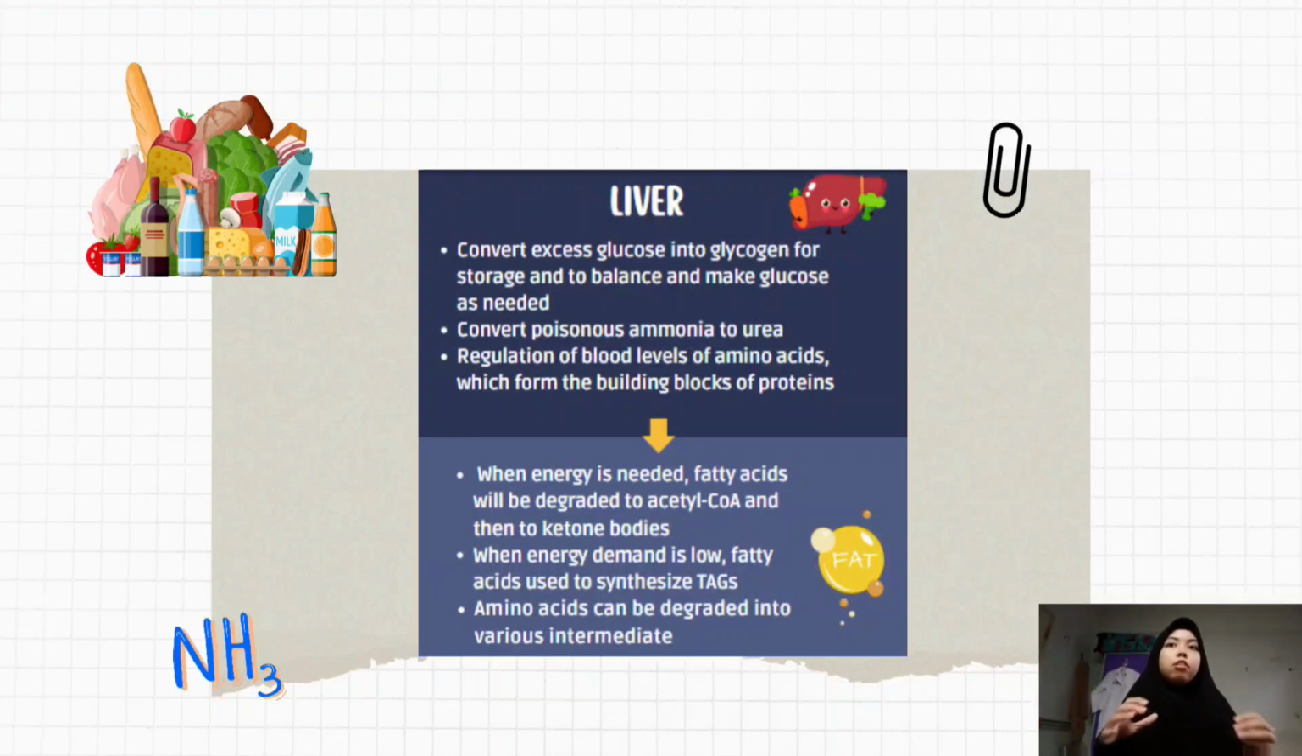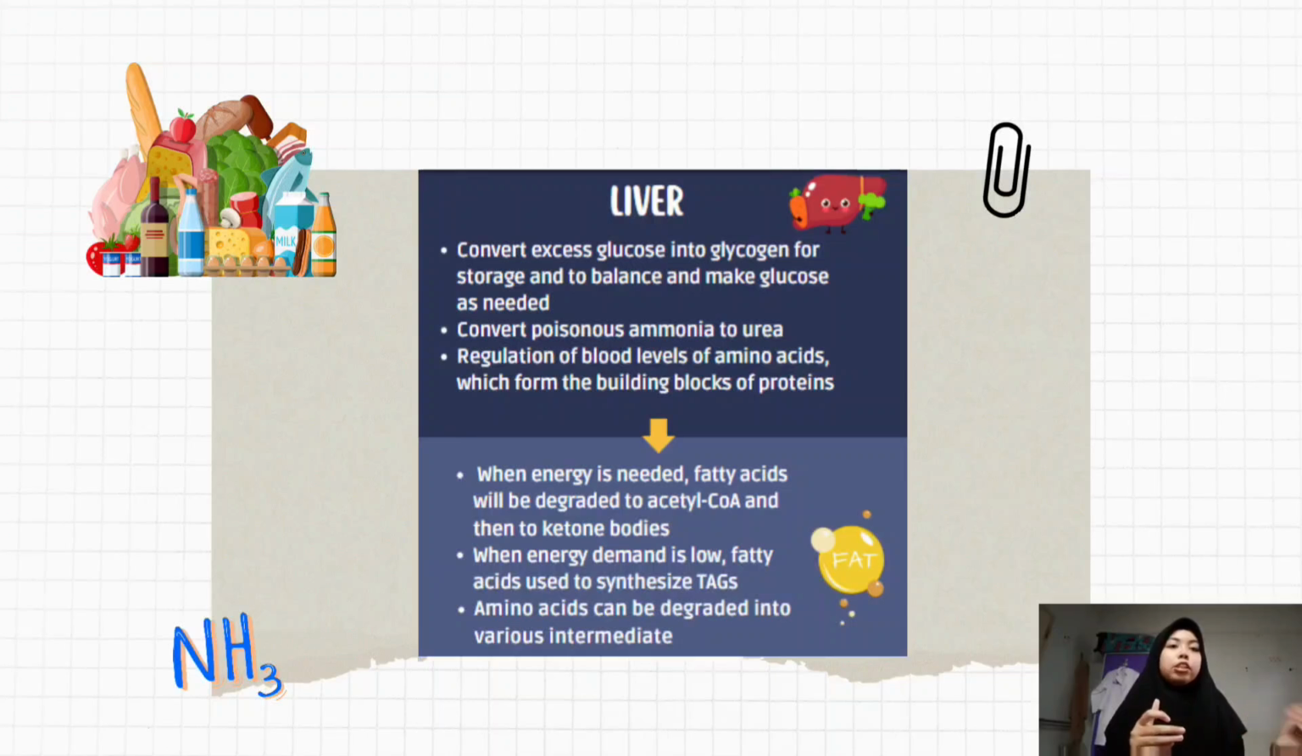This process is called glycogenesis, which helps in maintaining blood sugar levels. For glucose production, when the body needs energy, the liver will break down glycogen back into glucose through glycogenolysis. It can also create glucose from non-carbohydrate sources via gluconeogenesis.